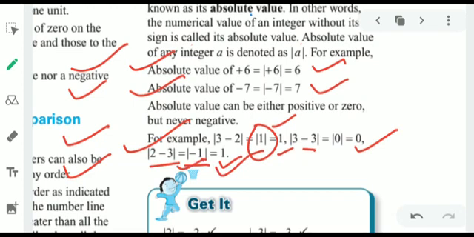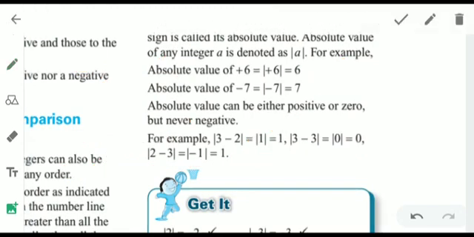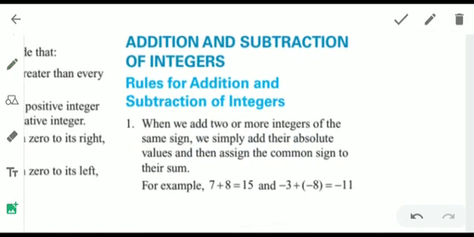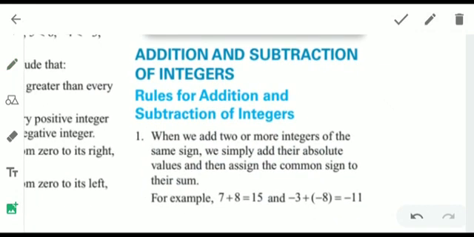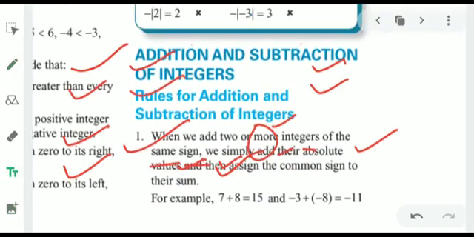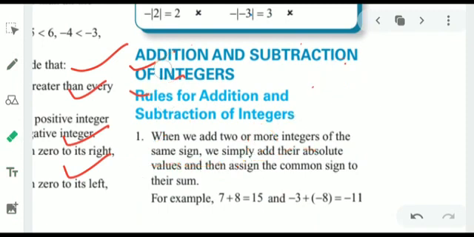Some addition and subtraction rules we have to look at. First of all, we erase it so that we can see properly. Addition and subtraction of integers.